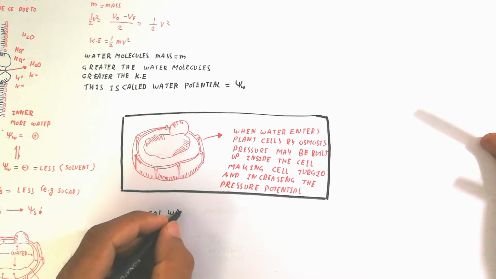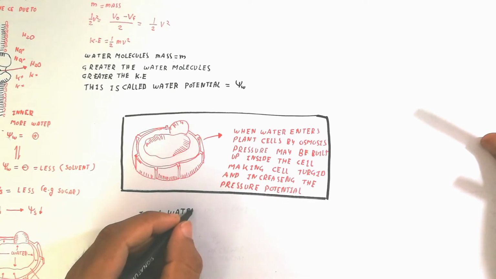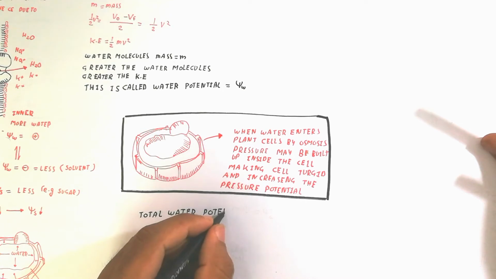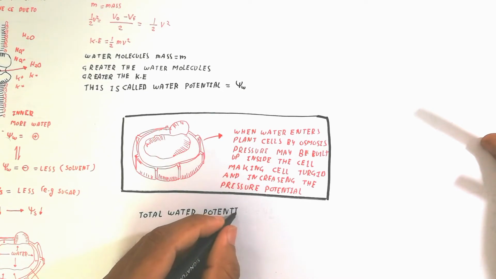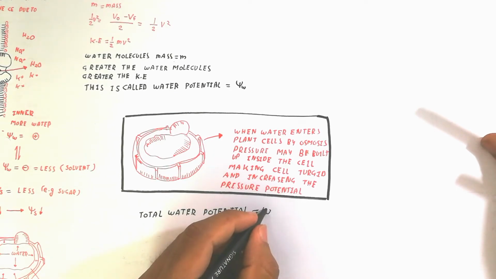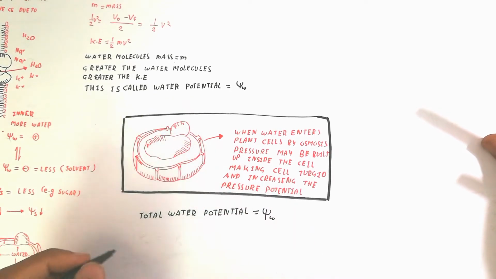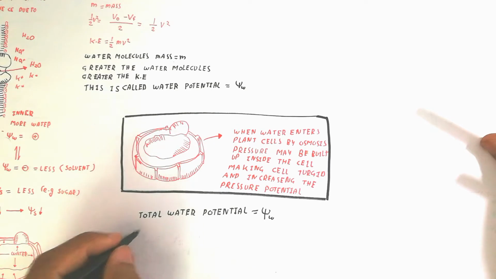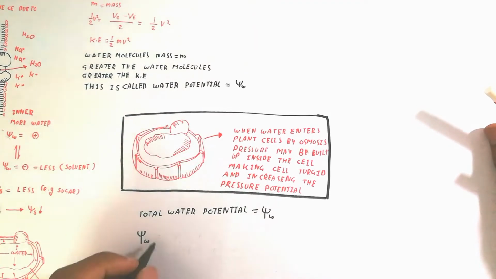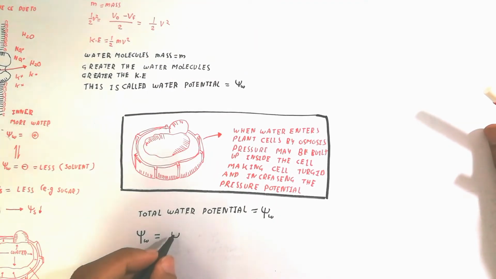Now here we will talk about the basics. Total water potential is equal to psi w. The simple thing is that psi w is the major composition of the solute potential and pressure potential.